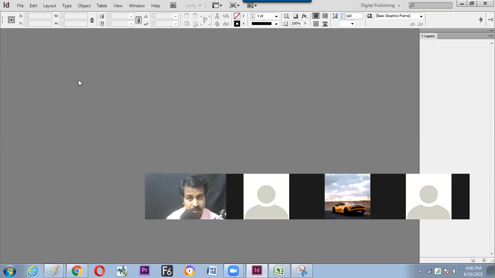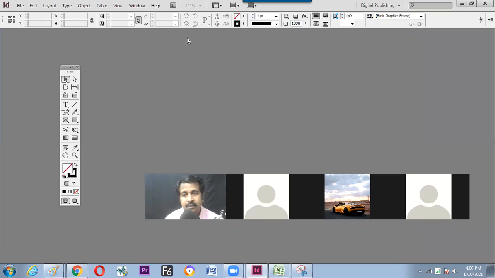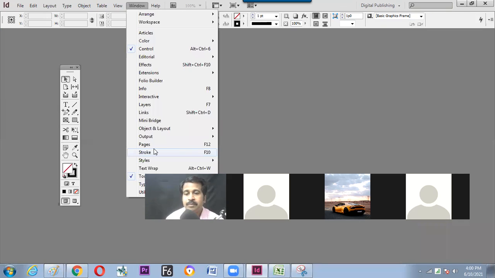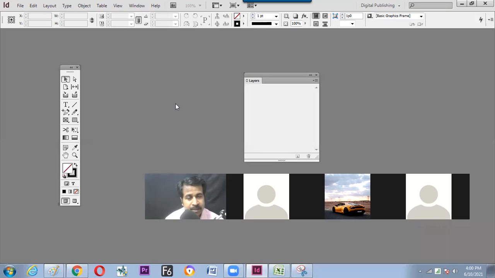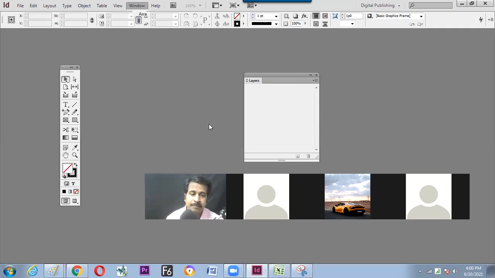If the toolbar gets closed, we can go to the Window menu and ask for Tools to get open. Same knowledge in Photoshop also. Any window, if it gets closed, is there inside the Window menu. We can open that. And anything we have misplaced here and there, we can reset immediately through the workspace and reset the default panel.